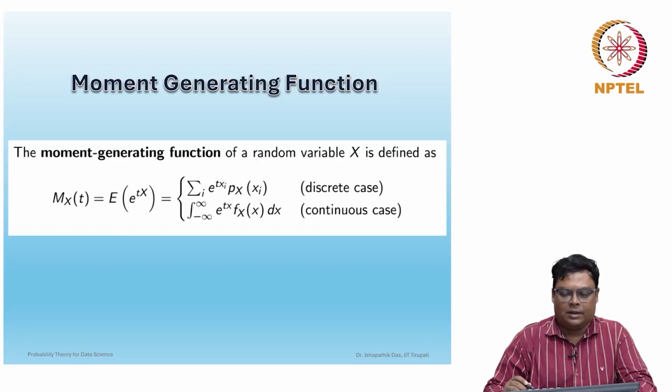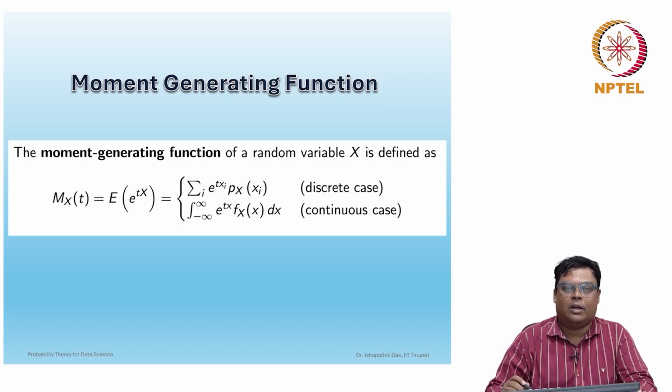Let us discuss the moment generating function. It is one of the important functions corresponding to a random variable X. We have learned that corresponding to a sample space or random phenomenon, X is a random variable, that means X is a measurable function from S to R. To identify this we have different measures. One is the cumulative distribution function of X, and if X is discrete, then we have the probability mass function. If X is continuous, then it is the probability density function.